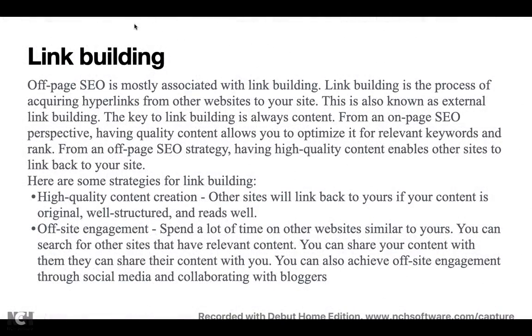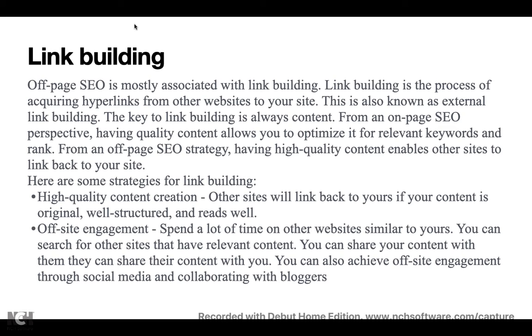So let's see what off-page SEO is doing. Off-page SEO's main job is building links, associated links you will be building for your website, so that you will have better clarity about the website, and you tend to have more ranking or more views inside that site itself for a longer time.